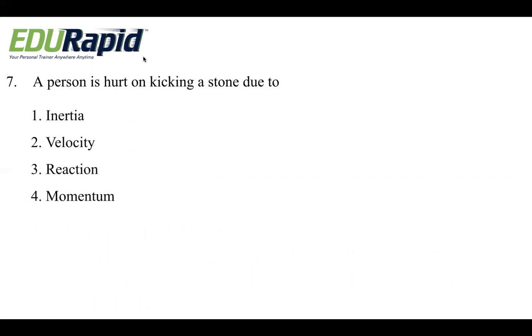A person is hurt on kicking a stone. He tried to kick a stone and got hurt, right? What might be the reason? It is due to inertia, or due to velocity, or due to reaction, or it may be due to momentum. What is the reason for the hurt?